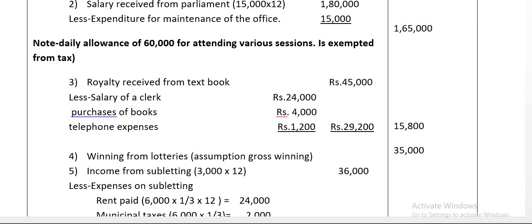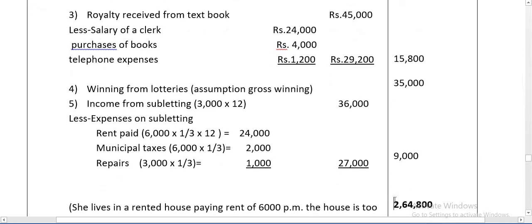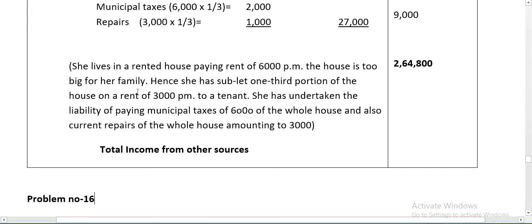Next, income from subletting. Remember, she lives in a rented house paying rent of 6,000 per month. The assessee Professor Ramani is the tenant. The house is too big for her family. She took the house for rent, but she feels that the house is too big.